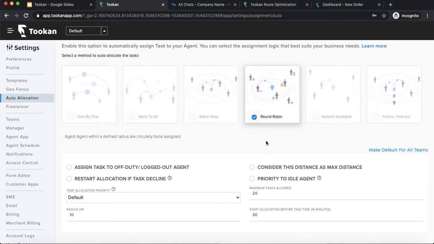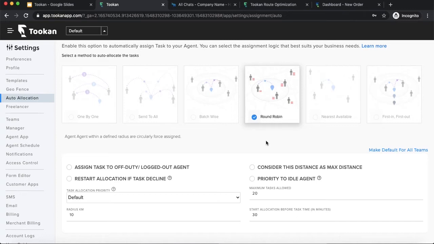This logic basically works like this: for example, you have all the drivers working as your employees, right? It doesn't matter if one agent is the closest to the task, I won't be assigning all the tasks to them, because obviously I want to distribute the workload between all the employees I have, right? So I'll be using round robin logic, in which I'll be distributing the load. I also want the fulfillment time to be less, but at the same time I want the load to be distributed between my employees, right?